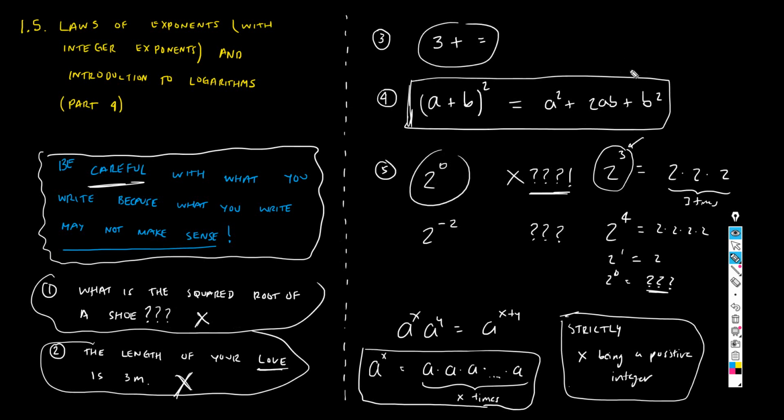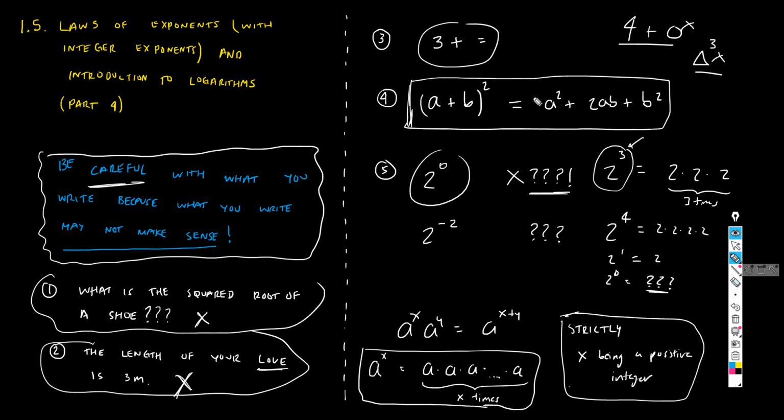Or let me try to make another nonsensical statement. Let's add 4 plus a circle. What does that mean? Or let's raise a triangle to the 3rd power. What does that mean? They don't mean anything. Even though I can write the symbols down, they don't mean absolutely anything, guys.